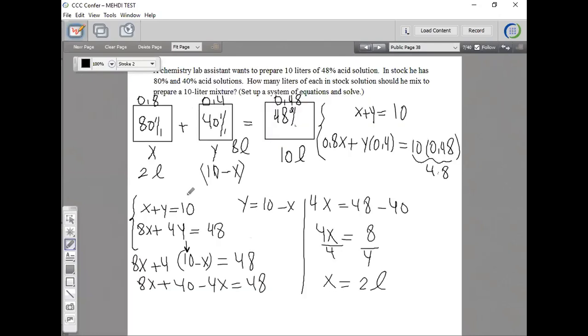So either use the substitution method, or even if you didn't know how to set up 2 equations and 2 unknowns, we could use the fact that amount times the strength plus amount times the strength is equal to amount times the strength. We assume the first one is x, the next one is 10 minus x, so we get all the way to this point without knowing any system of equations, and then solve for it. That's how we did it in chapters 1 and 2, because we didn't know how to do systems of equations back then. Now we know how to do systems of equations. We can set them up this way and use either the substitution method or the addition method. Do you follow that?